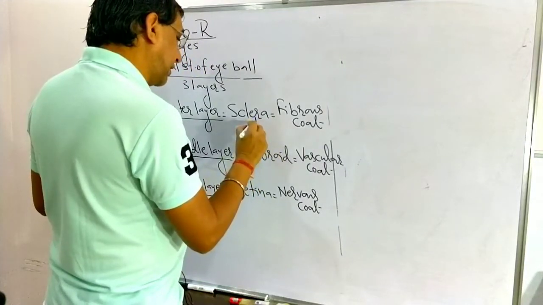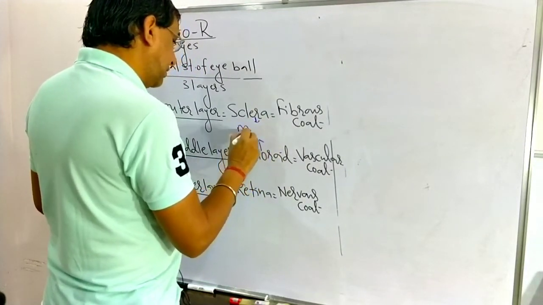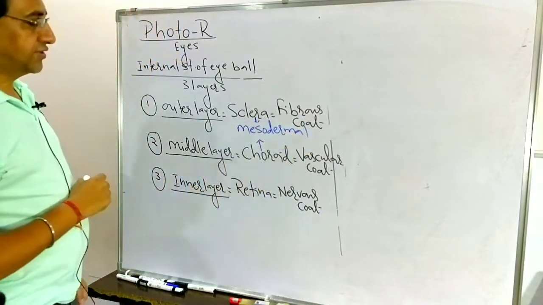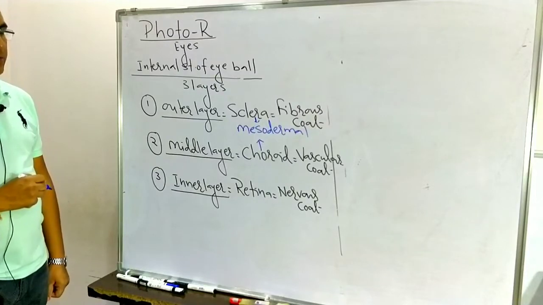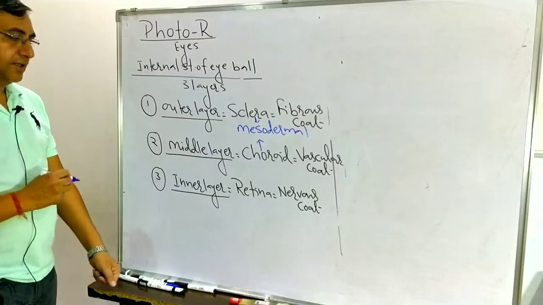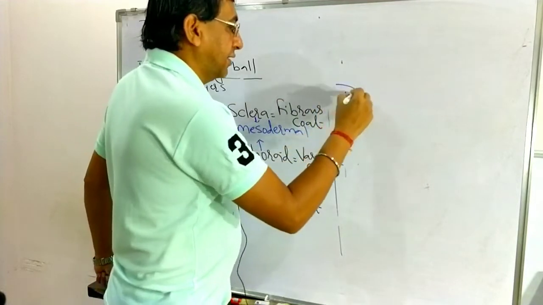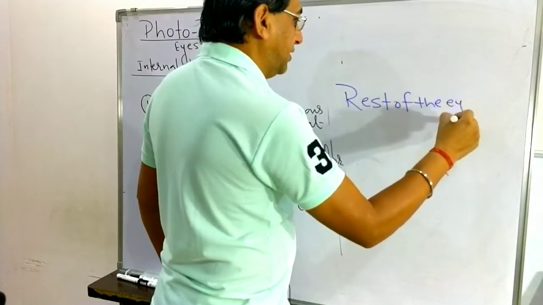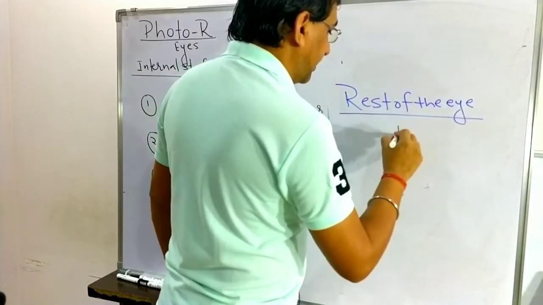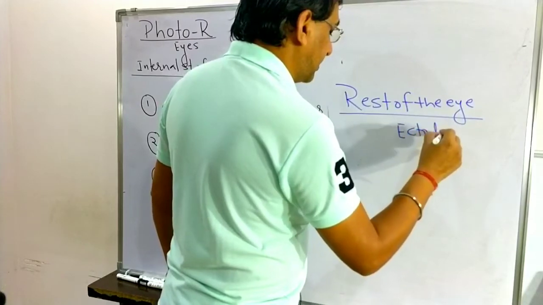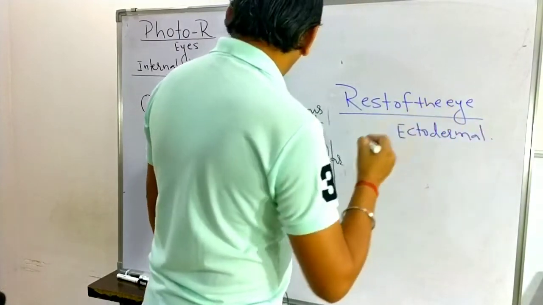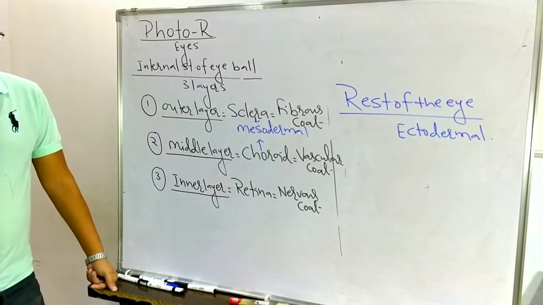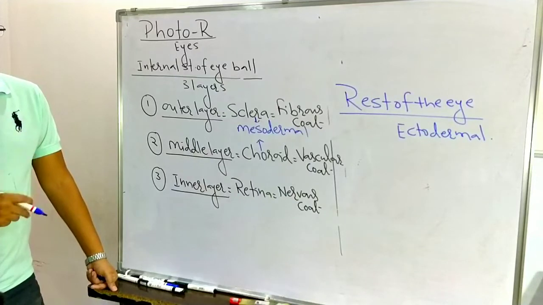The rest of the eye is ectodermal. It means the retina is also ectodermal, and the lens is also ectodermal. So the sclera and choroid are mesodermal, and the rest of the eye is ectodermal.